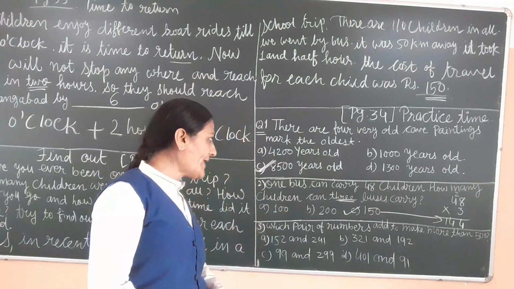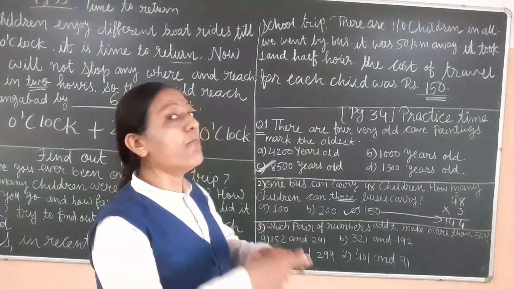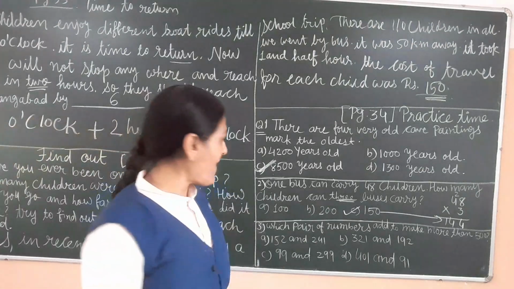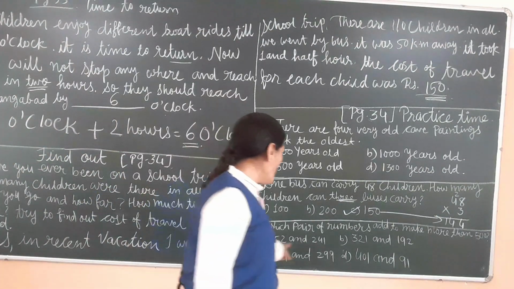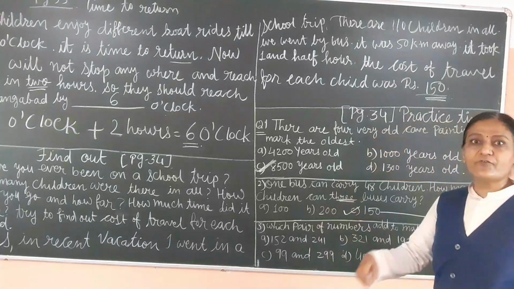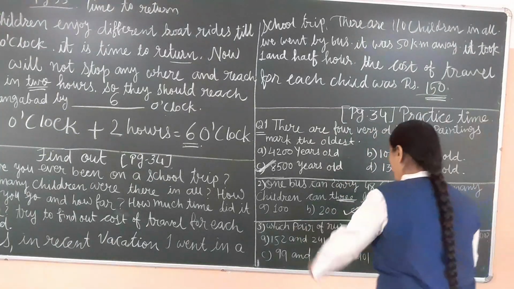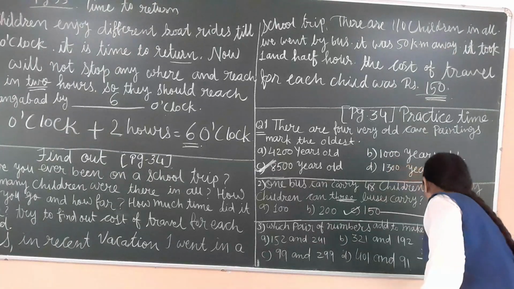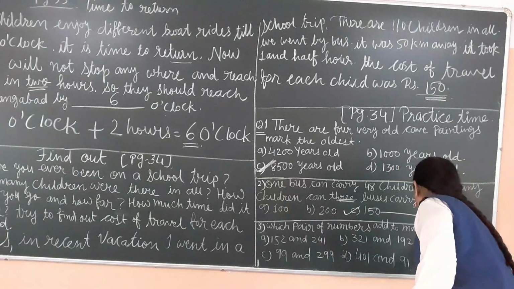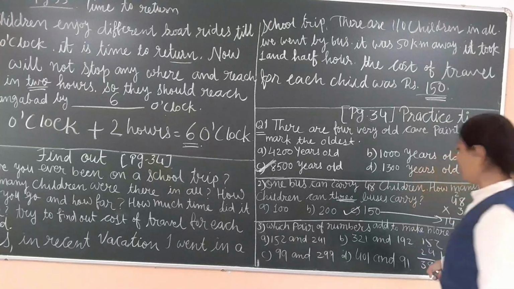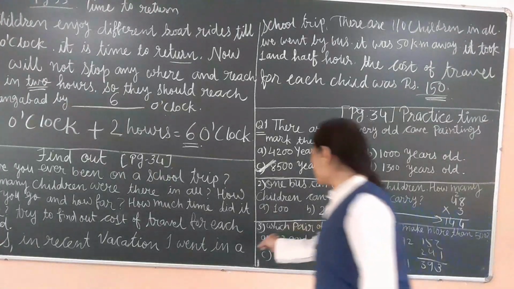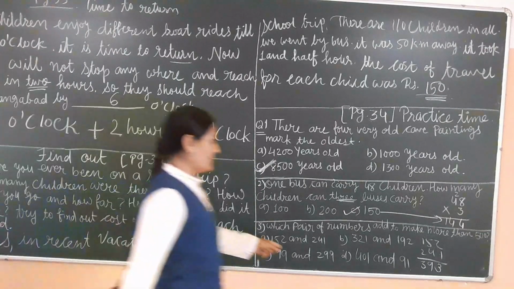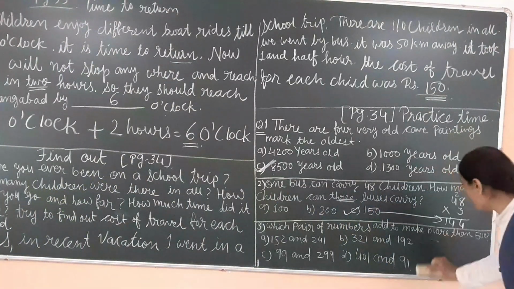Now, which pair of numbers add to make more than 500? Not exactly 500 but more than 500. 152 and 241. We check one by one, number we take and check. 152 and 241: 2 plus 1 is 3, 5 plus 4 is 9, and 1 plus 2 is 3. It is not more than 500, so this answer is wrong. A is wrong because it is not correct. We need more than 500.